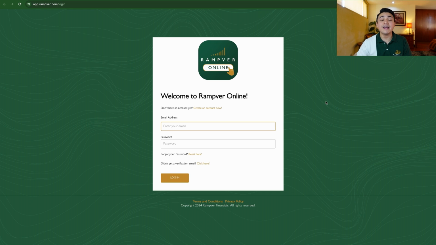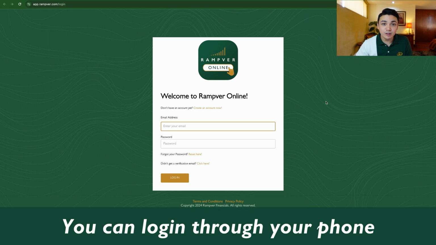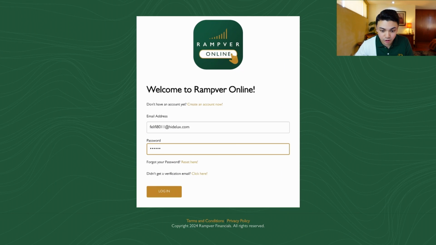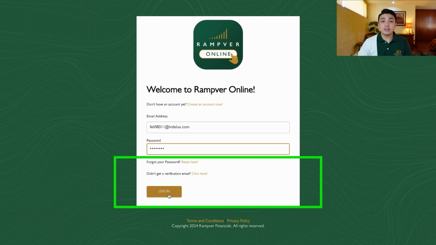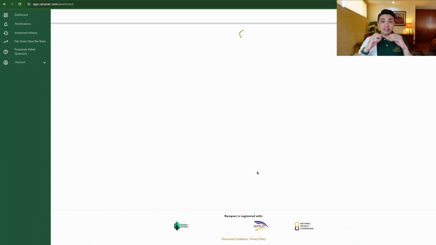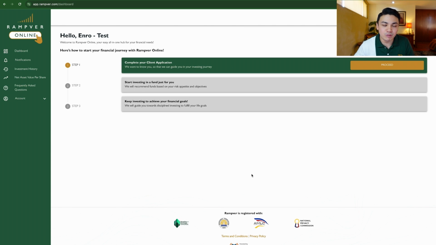Yan, so now we are in the login page and this is how it will look like in your desktop. You can also log in, of course, through your smartphone or mobile phone. So I will just be putting the temporary address that we put in earlier. I'll be putting my password and log in. Make sure that if you forgot your password, you can reset it here and we will be sending the email to reset your password just in case you forgot it. Okay, so this is the landing page of Rampver Online once wala ka pang client application.